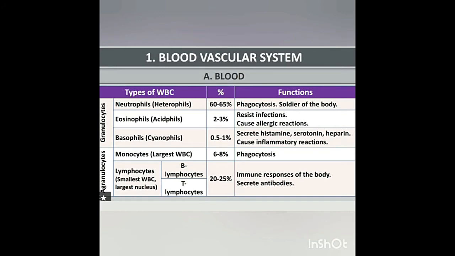Third, basophil. Basophils have a lobed nucleus. They form 0.5 to 1% of total leukocytes. They release chemicals during the process of inflammation.